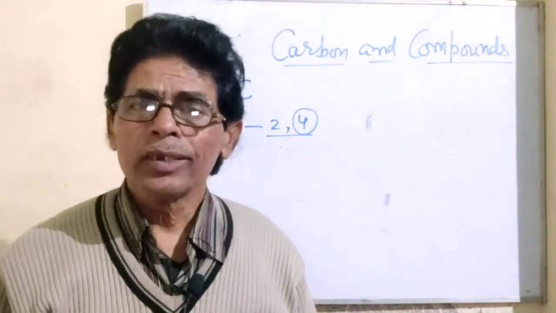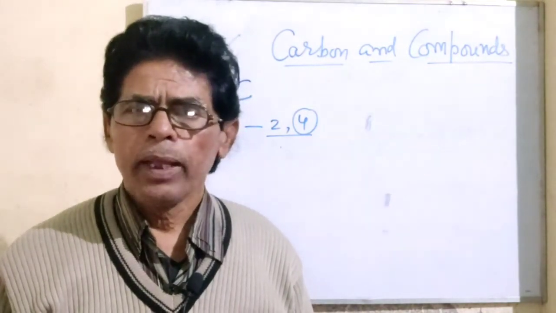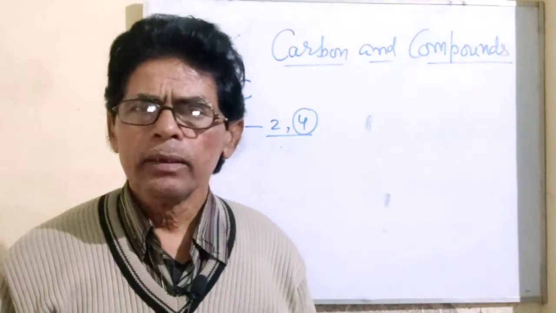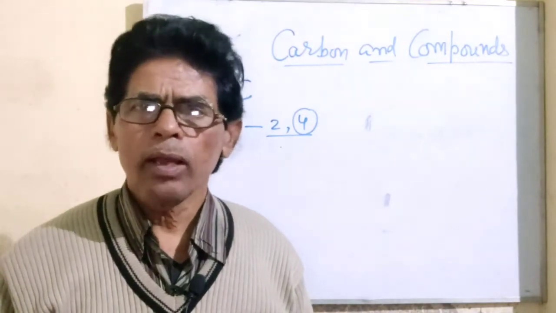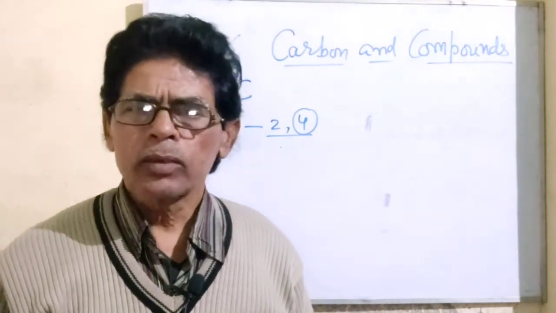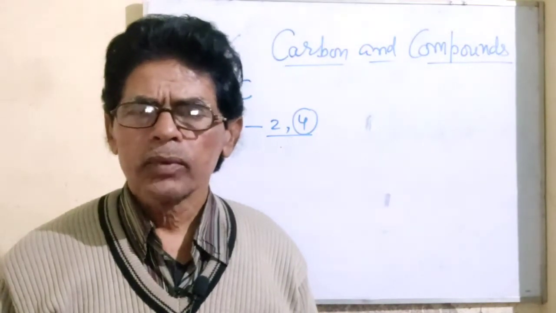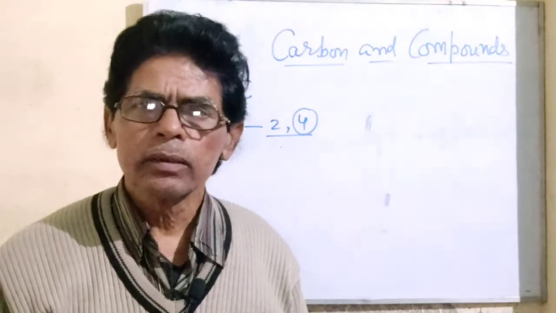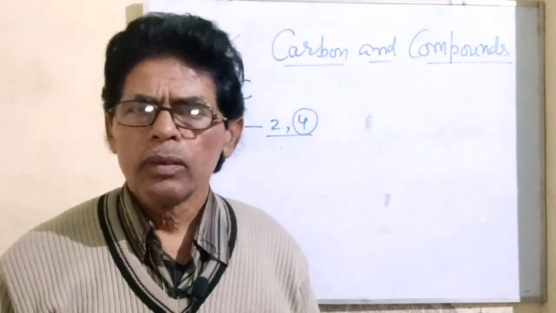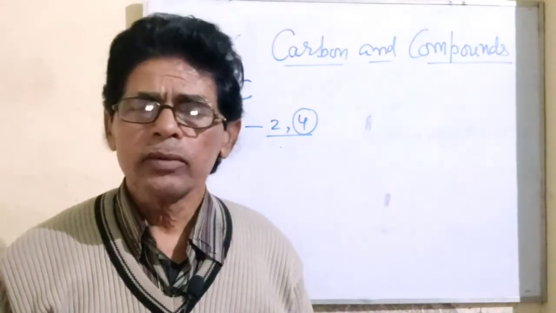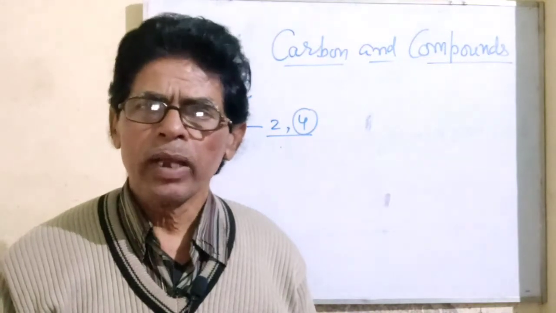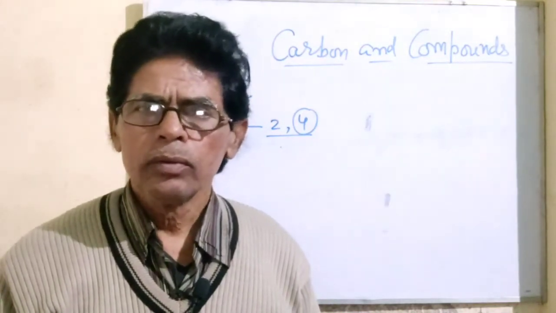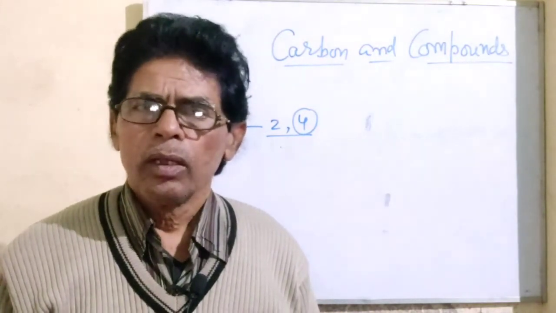In the same way, H2S, hydrogen sulfide. Here sulfur also has 6 electrons in the valence shell. So what will be the normal valency? That is 8 minus 6 equal to 2, and so on.